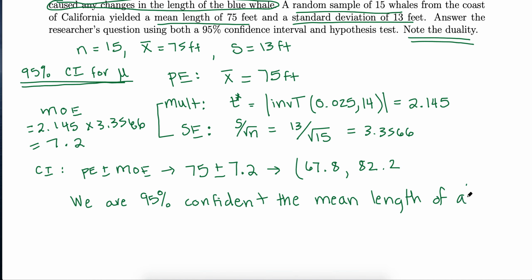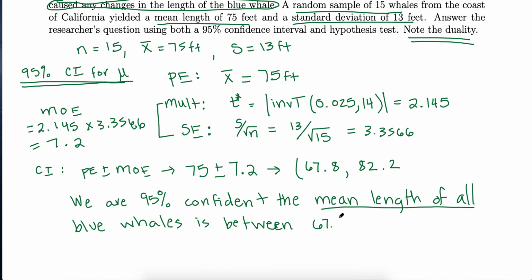of all, so this language here tells me I'm talking about a population mean. The mean length of all blue whales is between, and give our interval here, 67.8 feet and 82.2 feet. Notice I have units now. When we were talking about proportions, we didn't have units. Now we do. Make sure to include that.